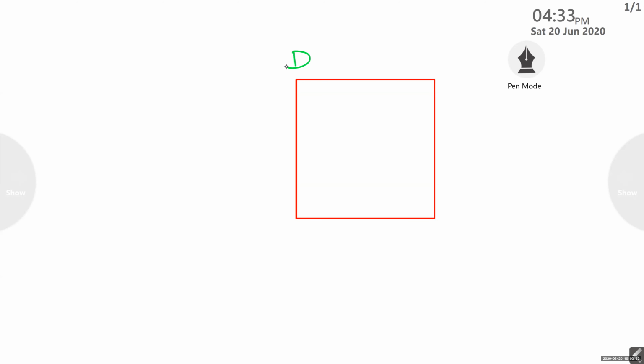B, E, F, G. Okay. D, E, F, G. So, see vertex E. Can you see vertex E? Yes, ma'am. Name the adjacent vertices. D and F.